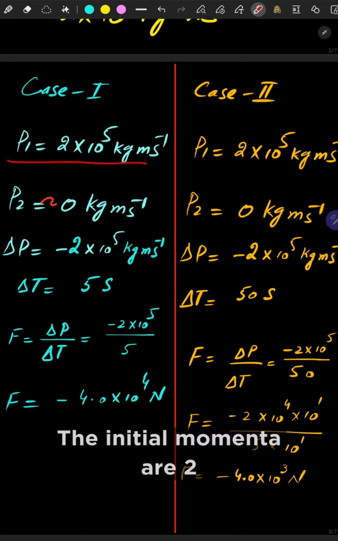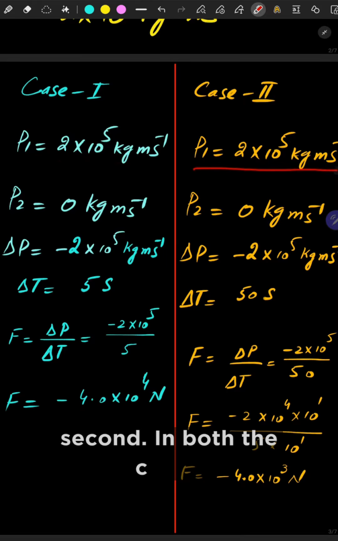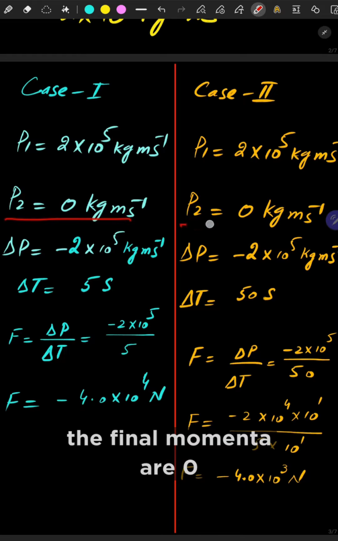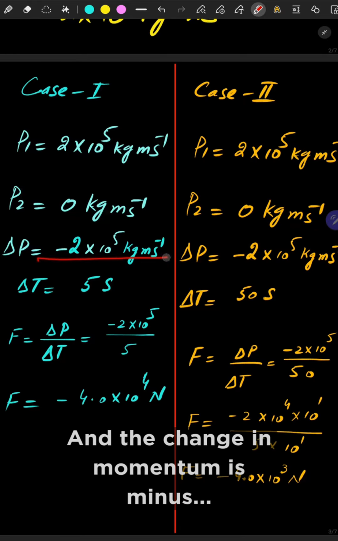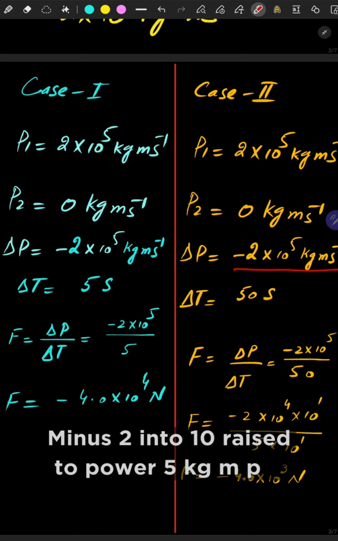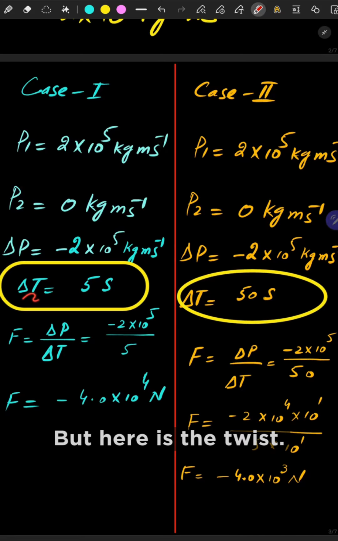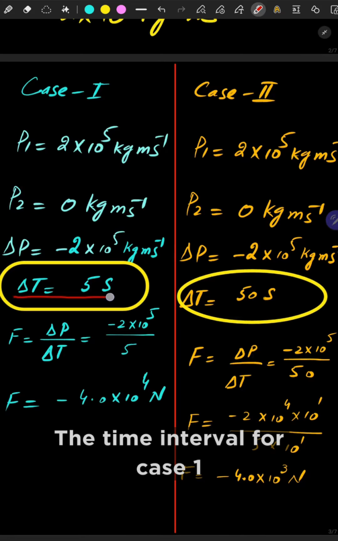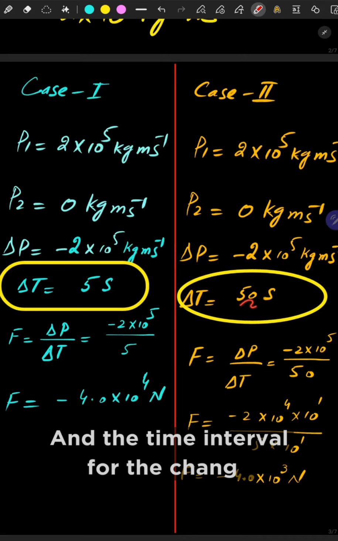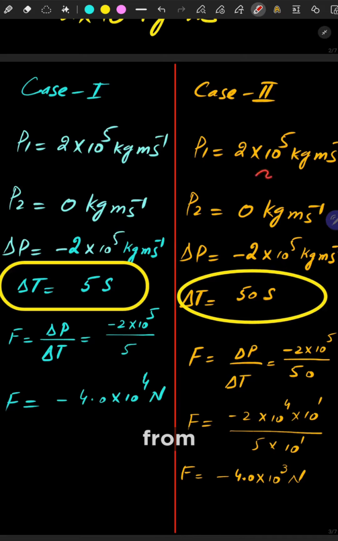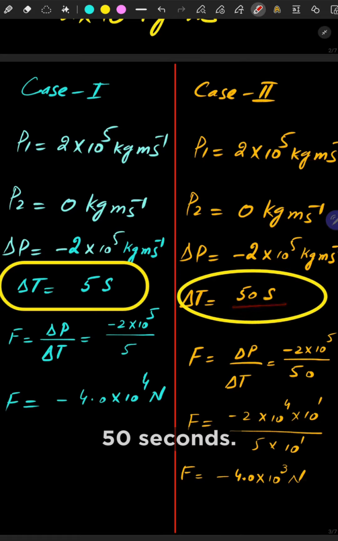The initial momenta are 2 into 10 raised to power 5 kilogram meter per second. In both the cases, the final momenta are 0 kilogram meter per second, and the change in momentum is minus 2 into 10 raised to power 5 kilogram meter per second. But here is the twist. The time interval for case 1 is 5 seconds, and the time interval for the change from a non-zero value to a zero value is 50 seconds.